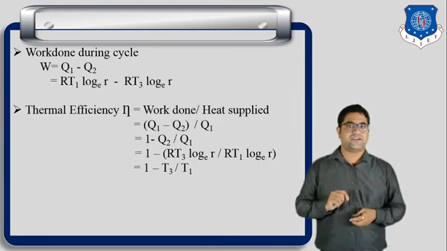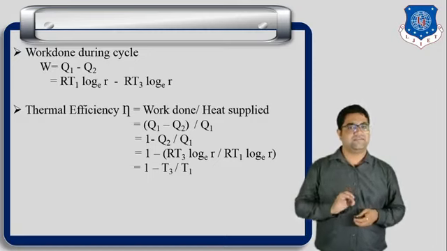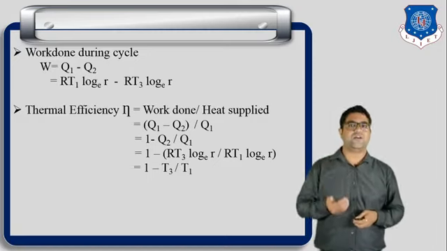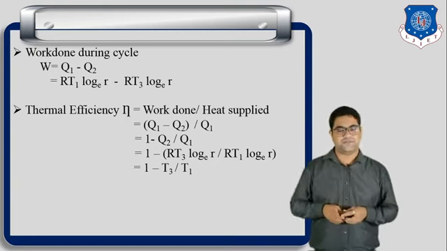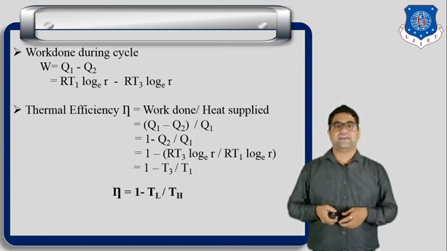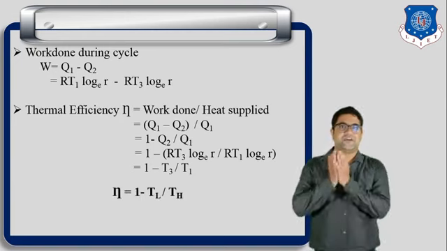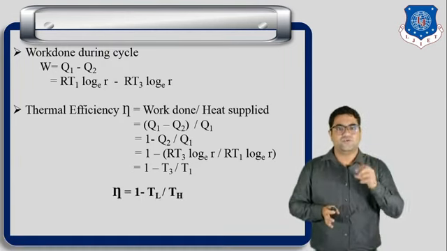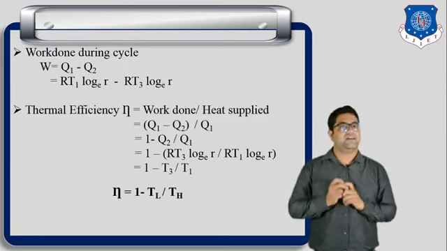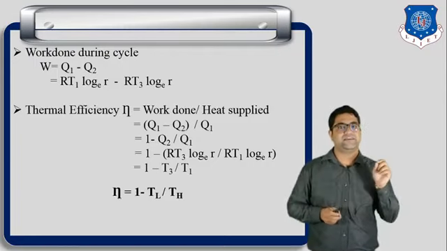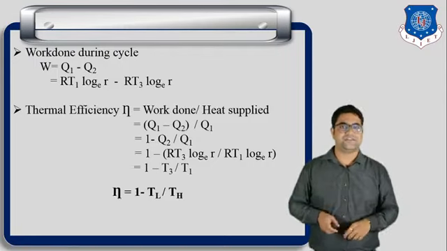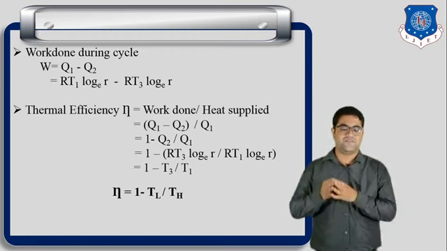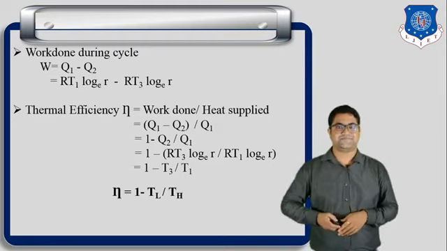So here you can write 1 minus T3 by T1 as 1 minus lower temperature upon higher temperature. So we can write the efficiency of the Carnot cycle as 1 minus TL upon TH, where TL is the lower temperature and TH is the higher temperature. So this is the final equation of the efficiency of the Carnot cycle.